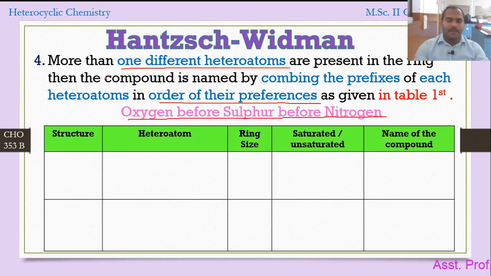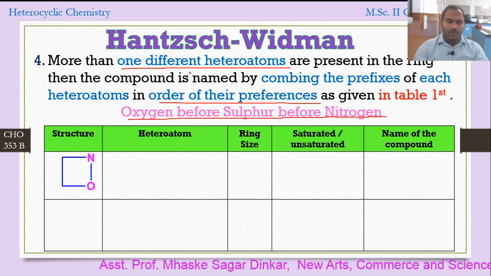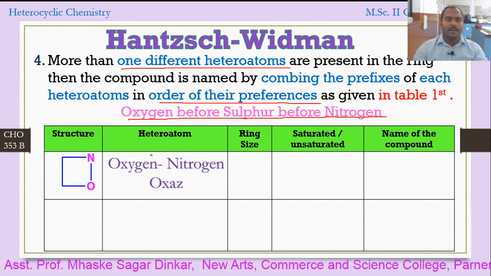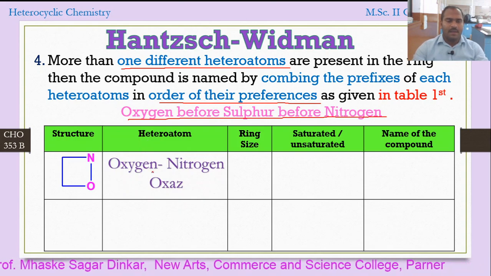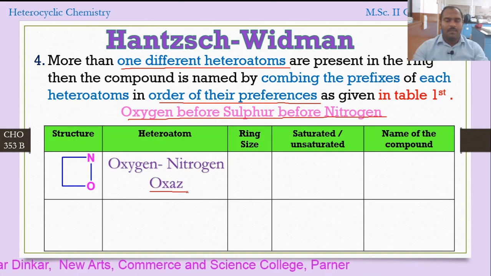Now you can see the structure here. It has two heteroatoms, one is oxygen and one is nitrogen. So two heteroatoms of a different type. What are the heteroatoms? Oxygen and nitrogen. So we have to combine their prefixes oxa and aza. Oxa and aza combined together, so oxaza. That will be the name.